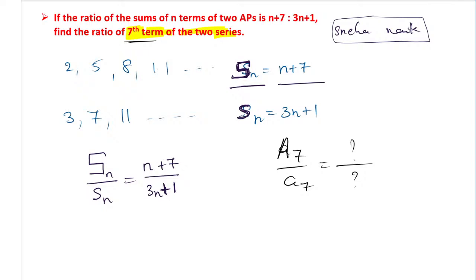But my question is, both the APs we have taken may start with different first terms. Maybe we don't know, and the difference between them also we don't know. Okay, we don't know the difference between them. They have given only one ratio, Sn divided by sn. So using that, how is it possible to find it? Very interesting question.